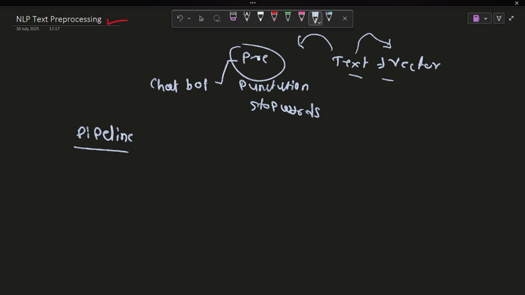how we can understand the things and how we implement them. Basically, how we perform text pre-processing before vectorization, and how we clean the text. So we are understanding the first pipeline. Before that, we need to understand NLP.